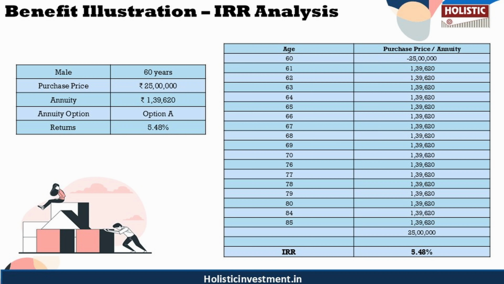So now, as we have a basic idea about the policy, let us move on to the analysis part of the video, where we are going to conduct an IRR analysis based on the benefit illustration given in the policy brochure. Here, let us assume that for calculation purposes, a 60-year-old male has invested a lump sum of 25 lakhs under plan option 1, life annuity with return of 100% of purchase price. Under this option, he receives an annual annuity of 1.39 lakhs. On his death, the original purchase price of 25 lakhs is returned to his nominee. Assuming a life expectancy of 85 years, the IRR on these cash flows works out to be approximately 5.48% as per the policy's maturity calculator.